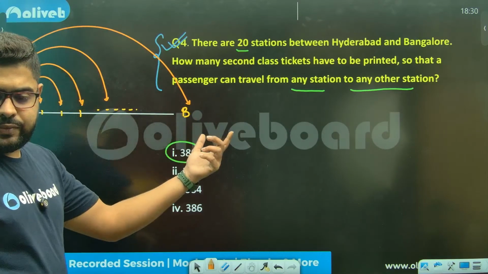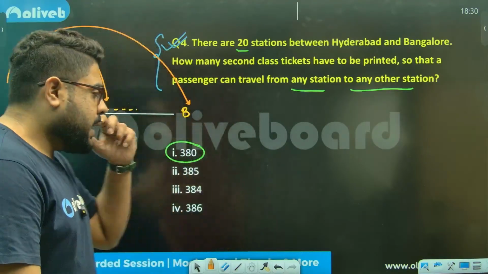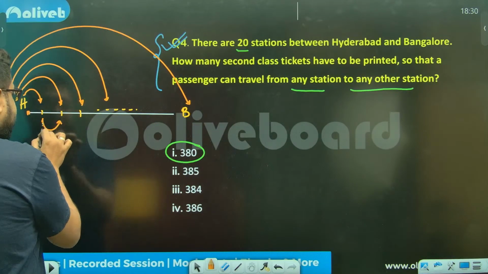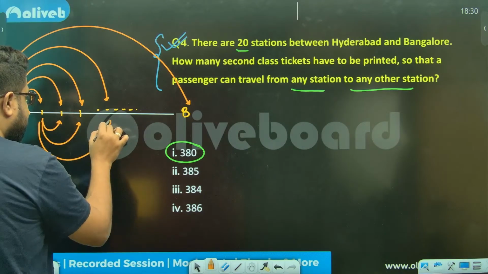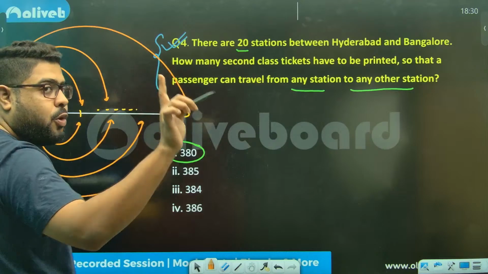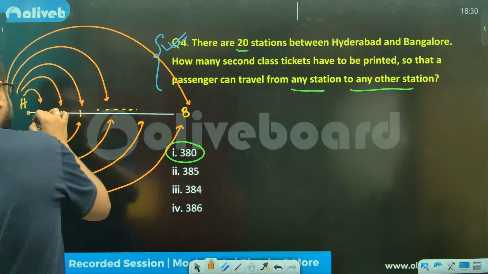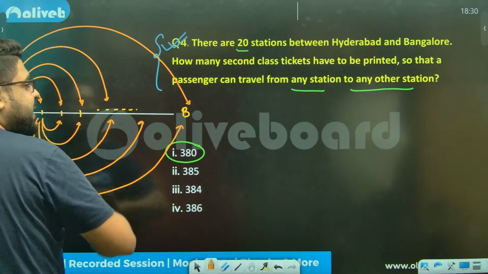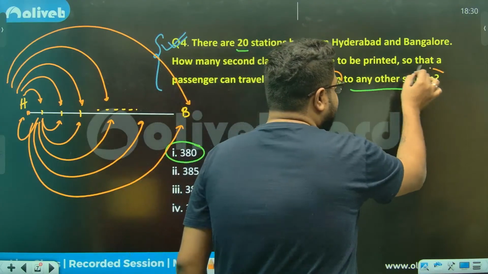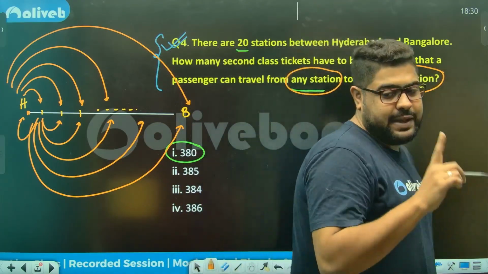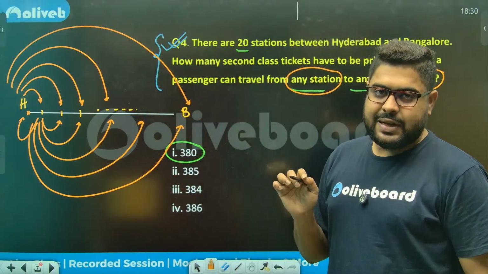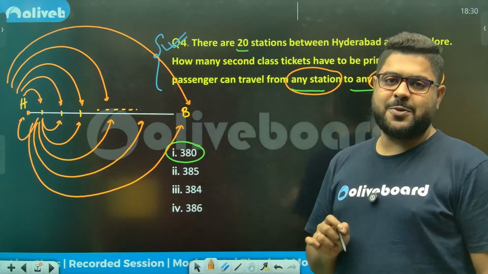Any other passenger can go from first to second, first to this, first to this, and also from this to Hyderabad as well. Any station to any other station. So reverse travel is also allowed.